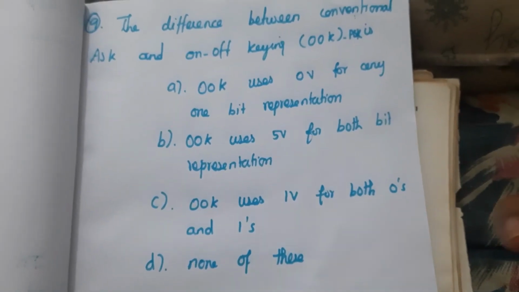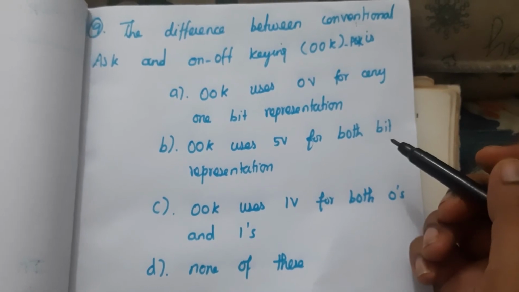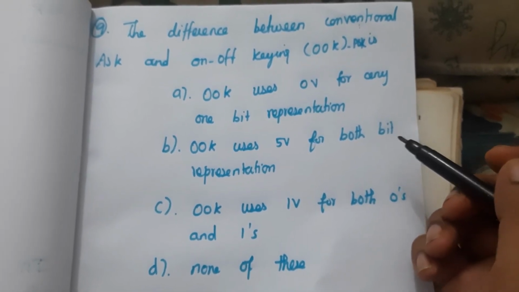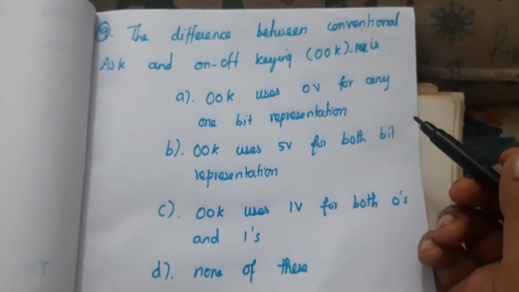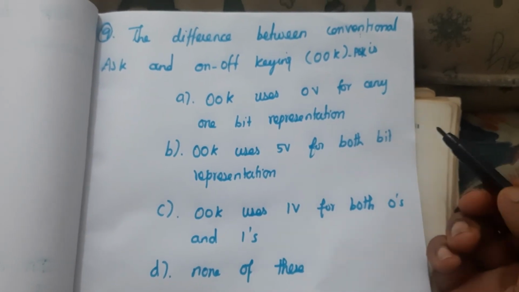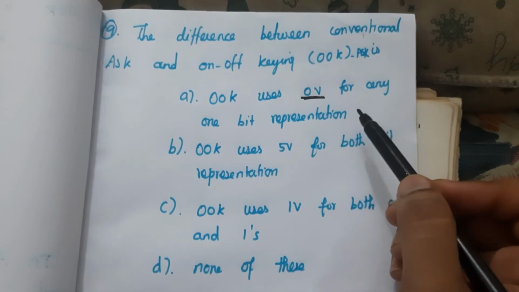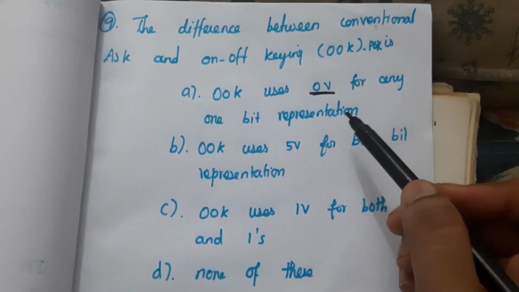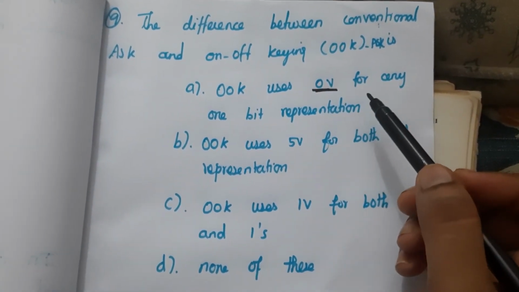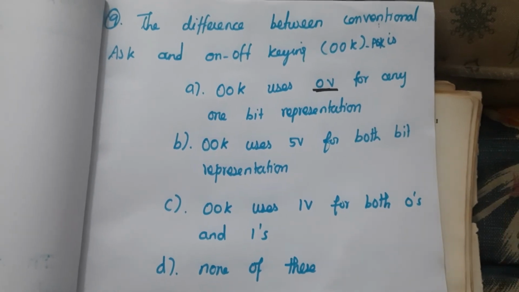Ninth question, the difference between conventional ASK and on-off keying ASK is, in on-off keying ASK, that is OOK ASK, it uses 0 volt for one of the bit representations, so we can save energy.